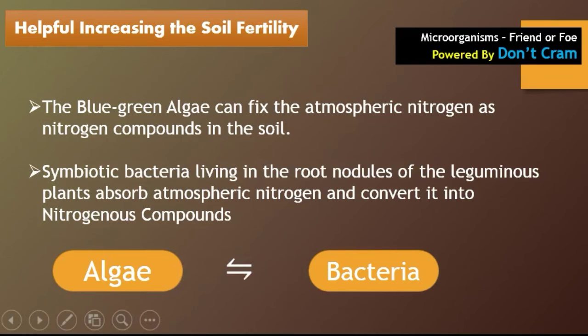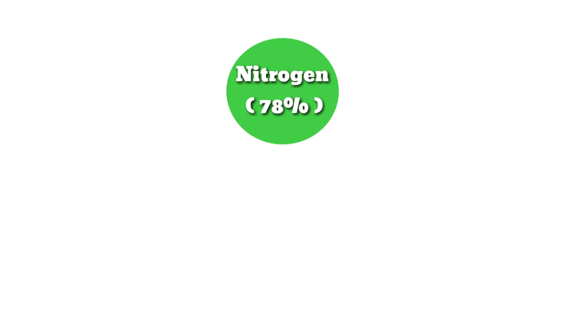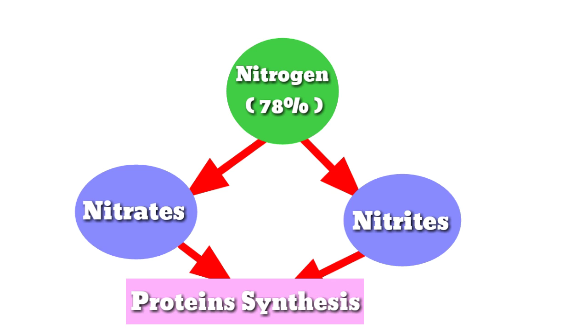Now let's discuss how microorganisms help in improving soil fertility. Blue-green algae can fix atmospheric nitrogen into nitrogenous compounds in the soil. 78% of our atmosphere is nitrogen, and the algae can convert it into nitrogenous compounds like nitrates, which are present inside the soil.